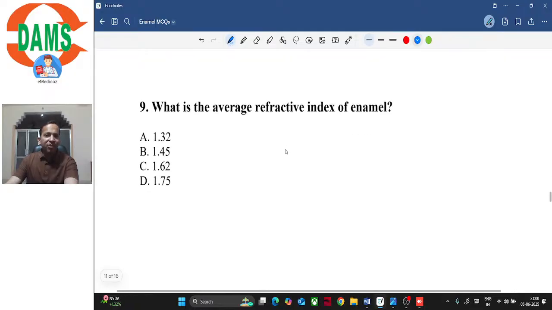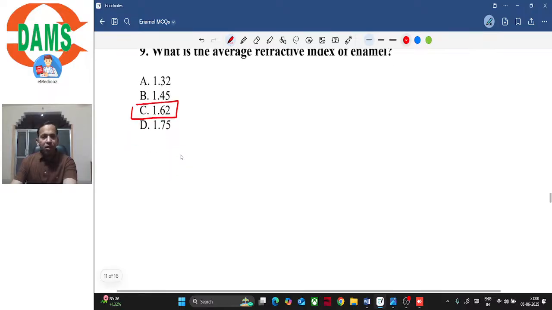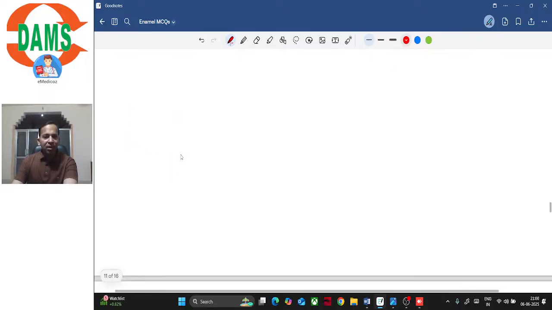What is the average refractive index of enamel? So what is the refractive index of enamel? We have just discussed it, isn't it? Refractive index of enamel is 1.62, isn't it? Enamel is translucent and its refractive index is 1.62. So simple question, isn't it?